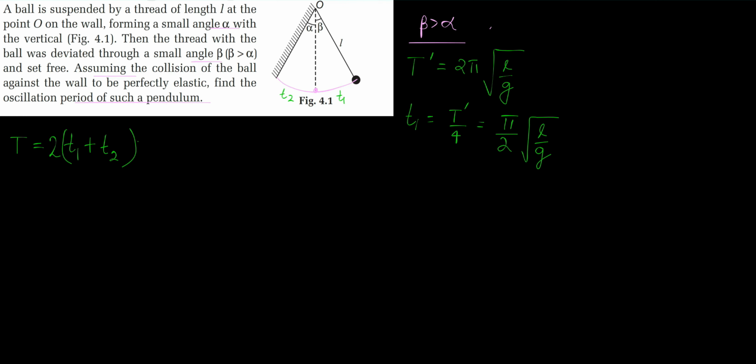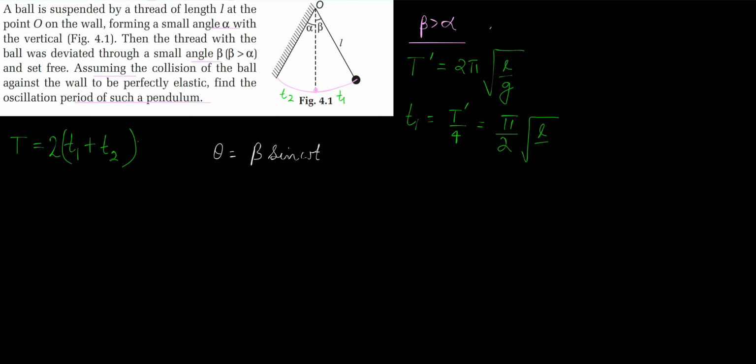And how can we find t2? In order to do that, we don't know, basically this is not going to be the extreme position. So what we are going to do is imagine the equation of simple harmonic motion as x equals A sine omega t. We know this equation. So here instead of x we can just take an angle theta. In terms of angular SHM we know how to do that. So theta is equal to theta naught, where theta naught is the angular amplitude, which in this case is beta. So theta equals beta sine omega t.